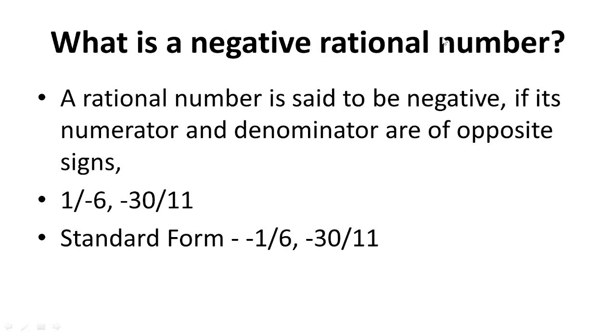So what is positive? If both numerator and denominator have the same sign, it might be minus or plus, this is a positive rational number. In a positive rational number, even if minus comes on both sides, the minus gets cancelled. So positive means same sign in numerator and denominator. Negative means different signs in numerator and denominator.